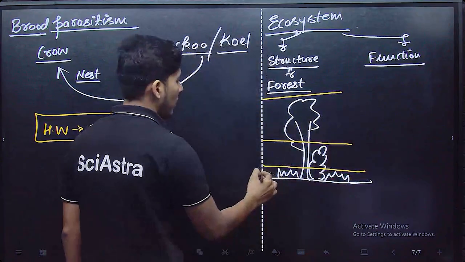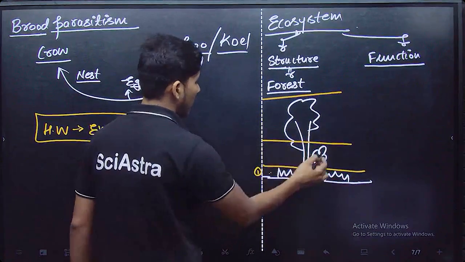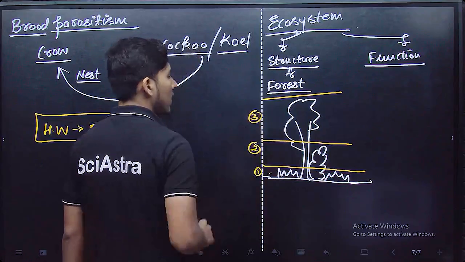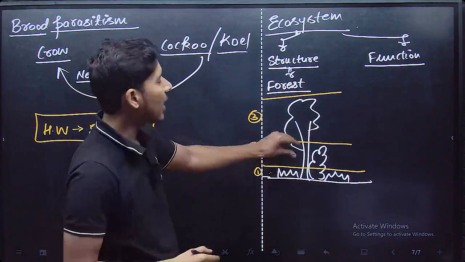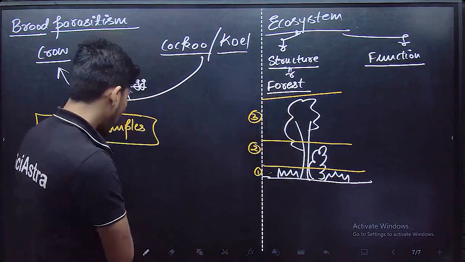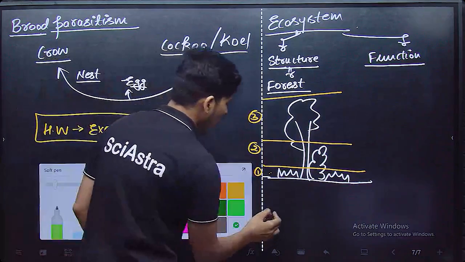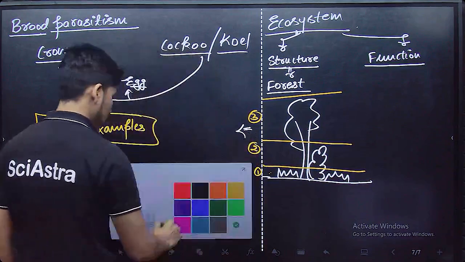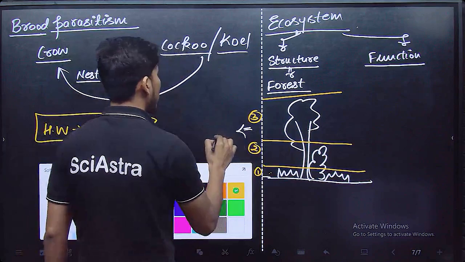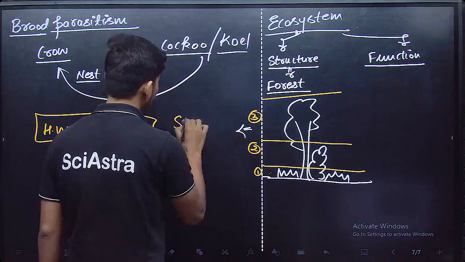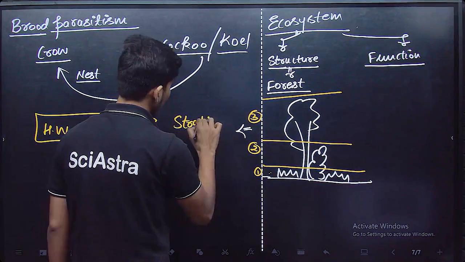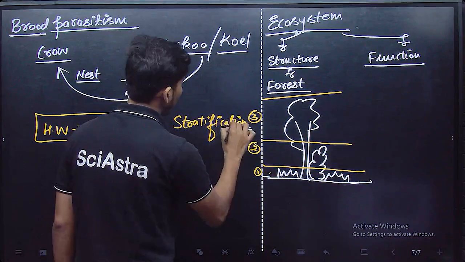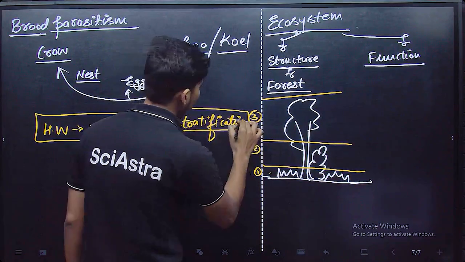In the lower part we have herbs, in the upper part we have shrubs, and in the more upper part we have trees. So in different strata we have different kinds of organisms living, and this is known as stratification, because we are dividing an ecosystem into different vertical strata. I will rush now because we are lagging in our syllabus.